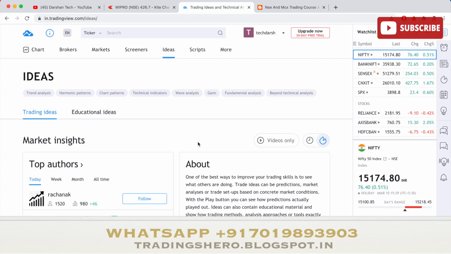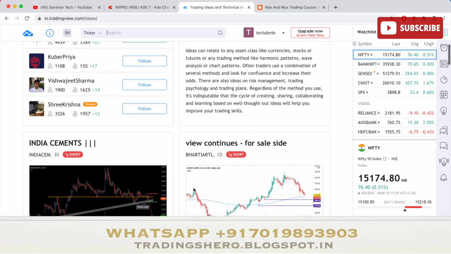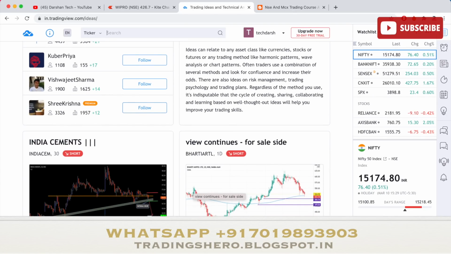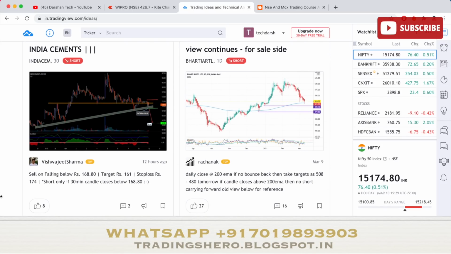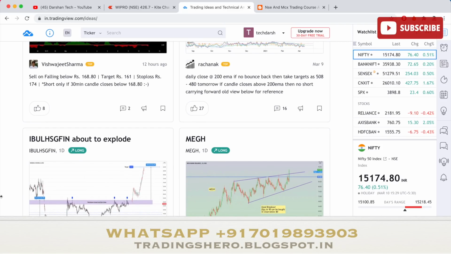Okay, so here what they do is there are a lot of people who post about the stock, about the chart. They do analysis like this, and they post what the stock is performing, how the stock is. This is just for educational purpose. I'm not telling you to trade with all these things, so you can just observe it and get the ideas. I'm not telling you to trade.